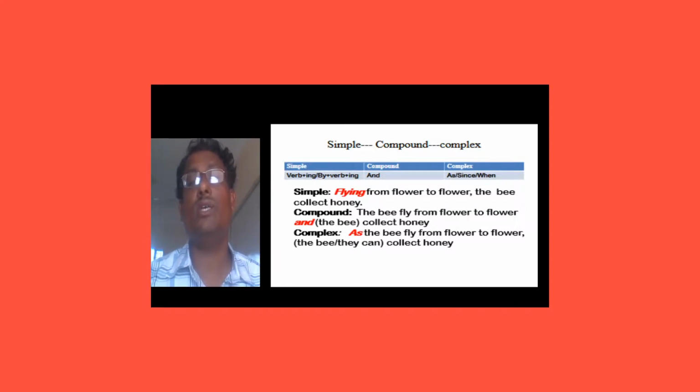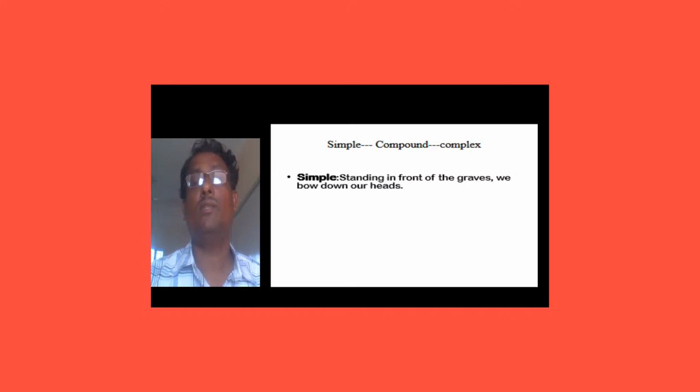If we say ing or verb plus ing in the simple sentence, how can it itself be transferred to compound or complex? Simple sentence: Standing in front of the graves, we bow down our heads. The same rule, I request you to realize the rules and make it yourself to a compound sentence. Standing in front of the graves, we bow down our heads.